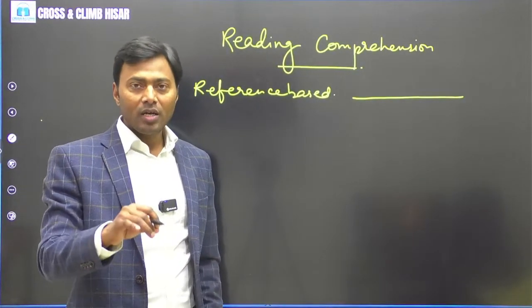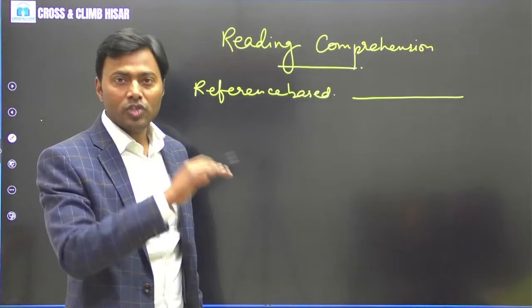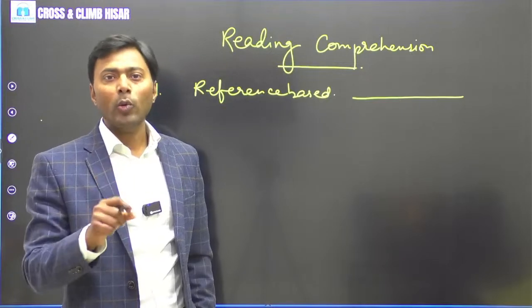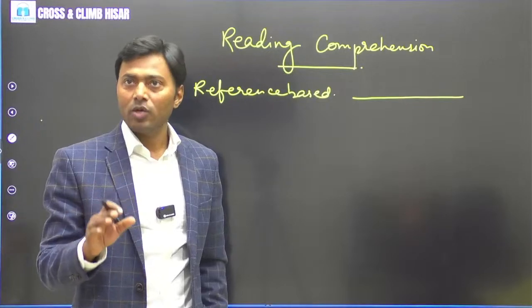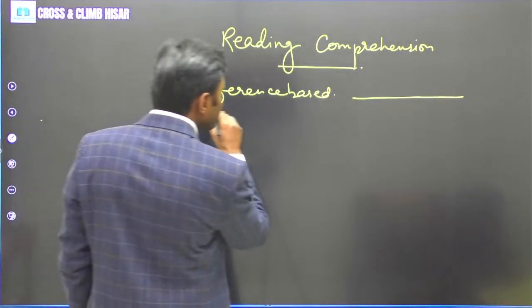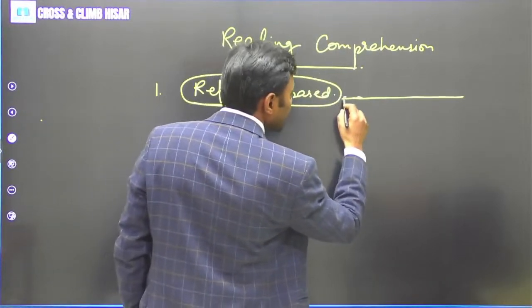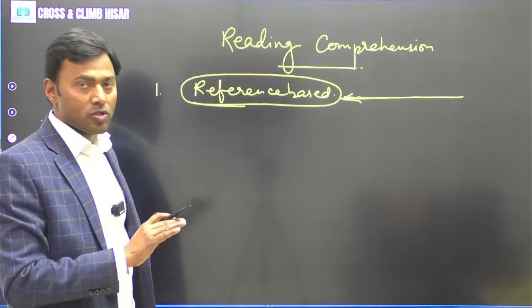If it is written that the capital of Haryana is Chandigarh, maybe the question is, which of the following is the capital of Haryana? So you have to pick the option Chandigarh. Is that clear? Such questions are quite easy because you don't have to use your own logic. Simply you have to see what is the correct information given in the passage.